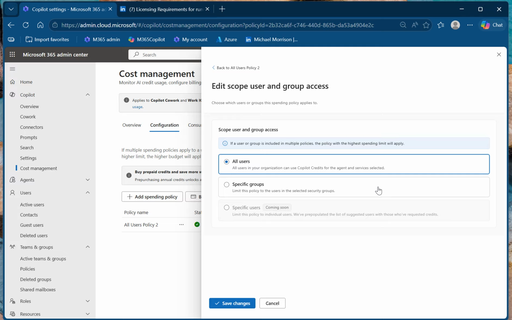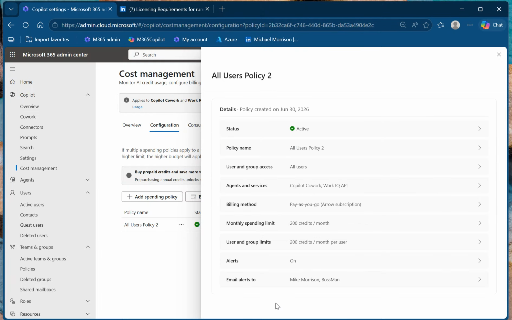But right now, it's all users or specific groups. I wouldn't recommend all users. In this case, it was set up because I was hammering this yesterday, and it was being spotty for me, and I lost Cowork for a minute, and then I logged out for half an hour, and I logged back in, and it was back on. So, deleted policies, etc. So we want to definitely set that.